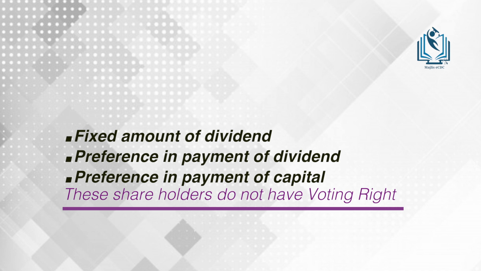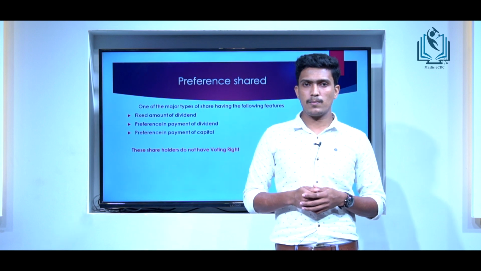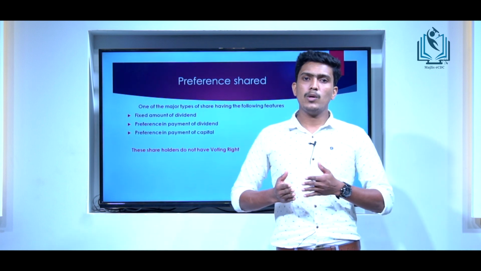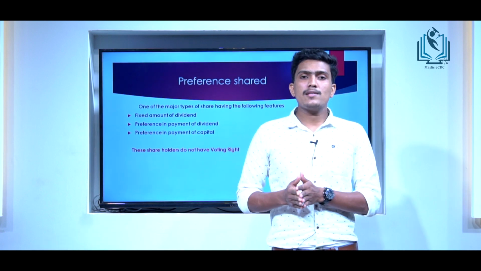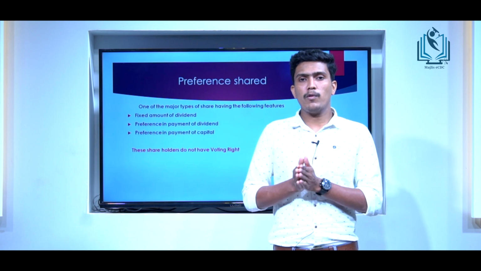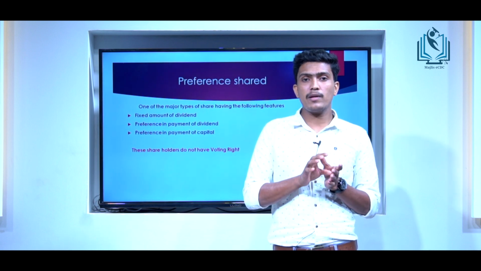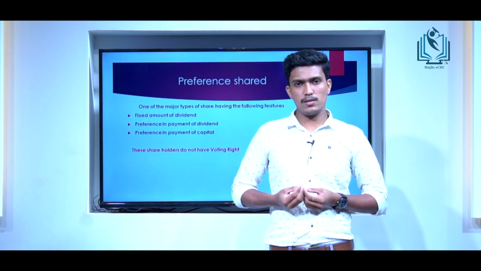Before entering the main topic, let's have a small look at what preference shares are. As we know, there are two major types of shares: one is equity shares and the other is preference shares. Equity shares always represent the ownership of a business concern, but preference shares differ from equity shares because they have special features.